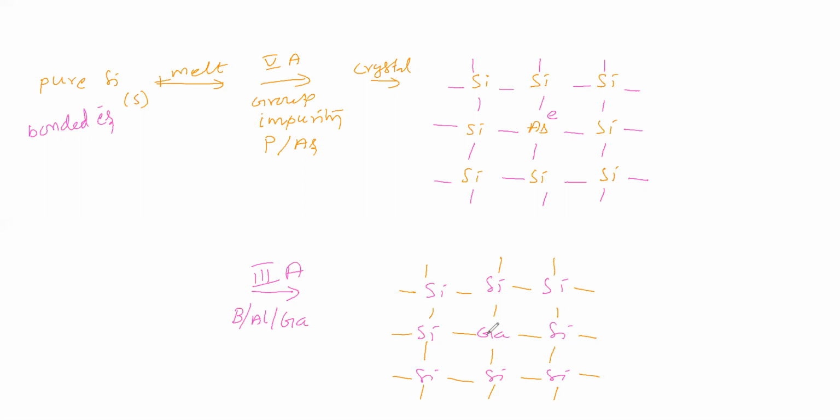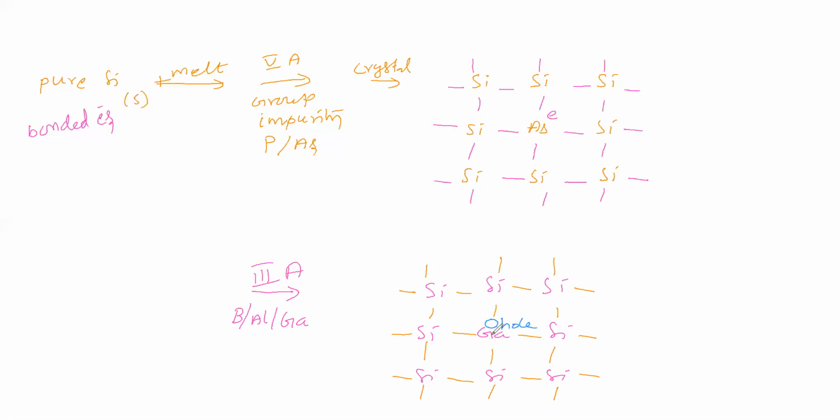Now we will take gallium. Gallium comes under group 3A, in the sense its valency shell will have 3 electrons. So it is able to make 3 normal bonds. For the fourth bond, what will it give? It can't give an electron. It will give just a vacant orbital.